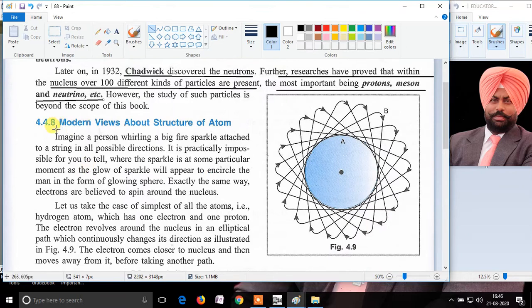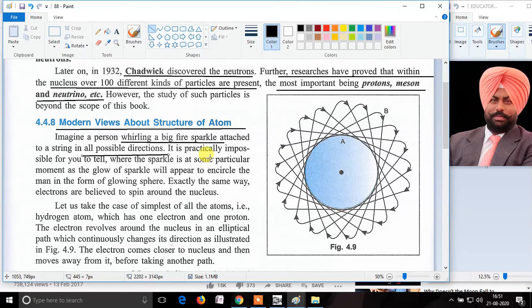Moving on further, let's discuss the modern views about the structure of atom. For understanding this modern view about the structure of atom, let's understand the example of whirling a fireball in all possible directions.